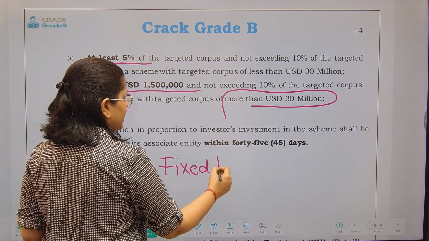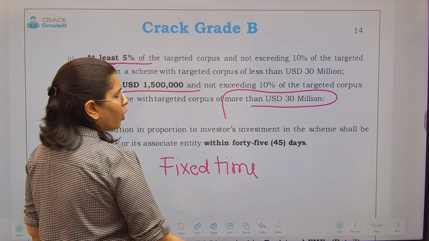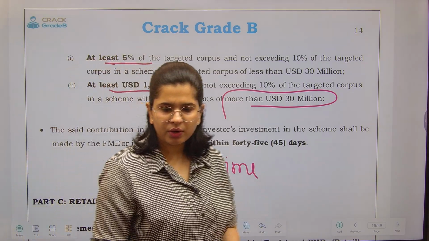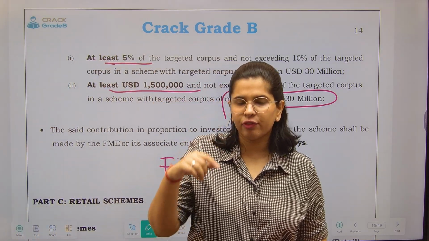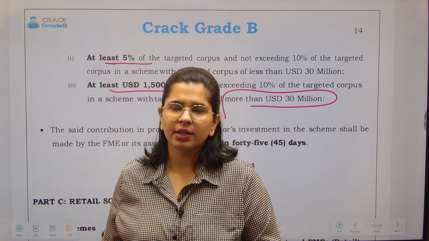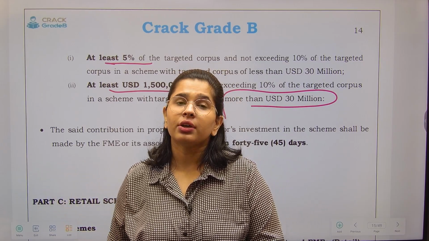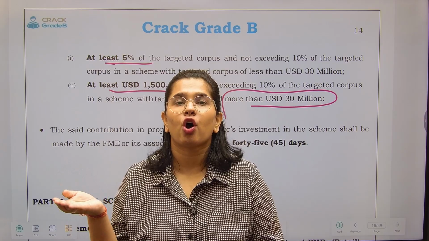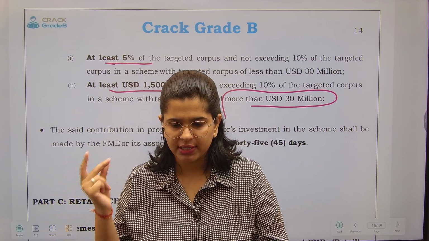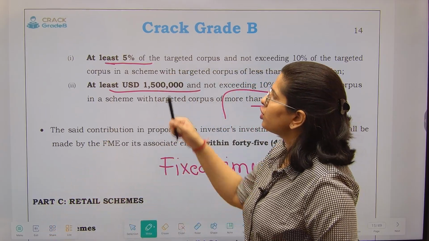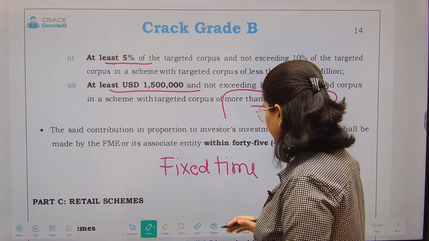In a closed-ended scheme, there is a fixed time that the funds are going to mature and we will give you back your amount. But that is not the case in the open-ended scheme. So the risk of investors goes for a toss. They have a higher amount of risk, and that is why the contribution of the FME has also been increased.